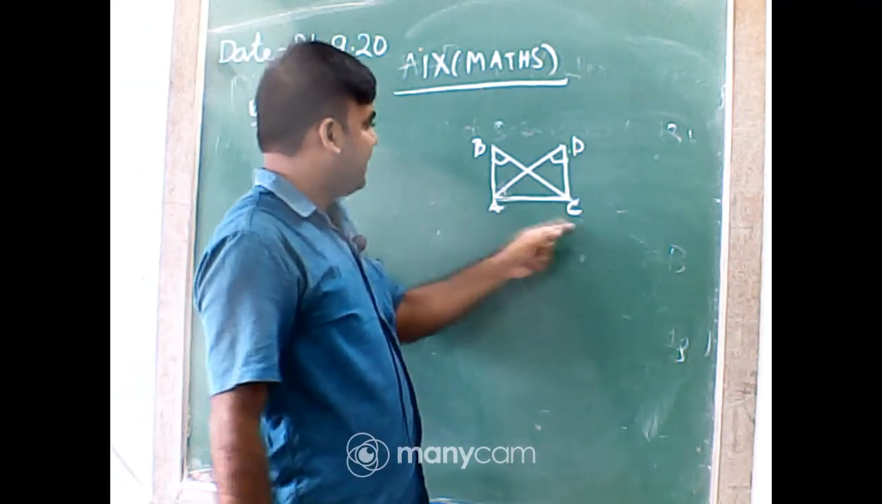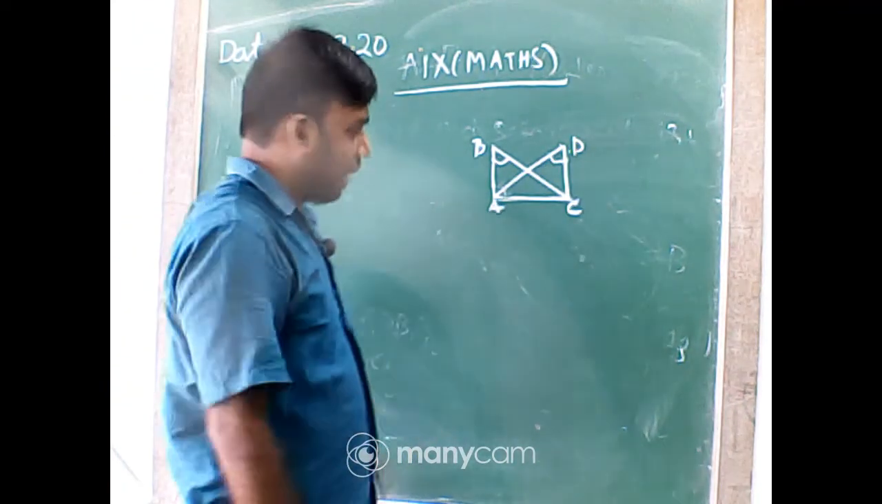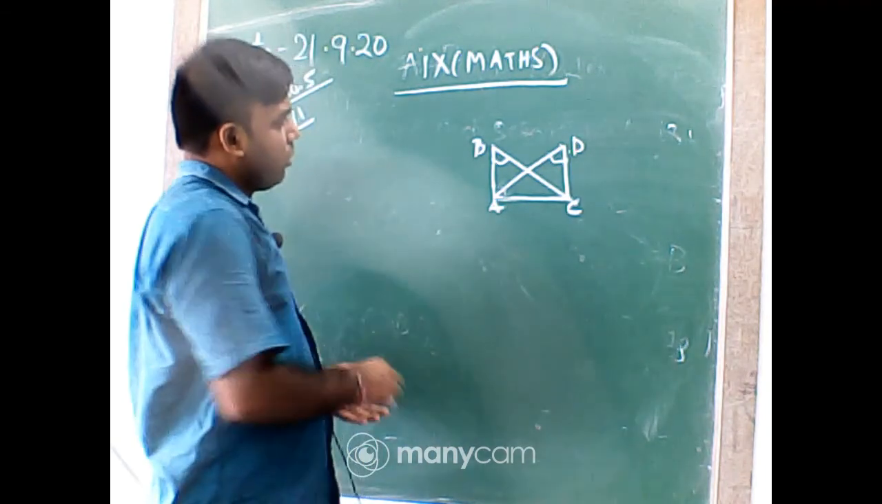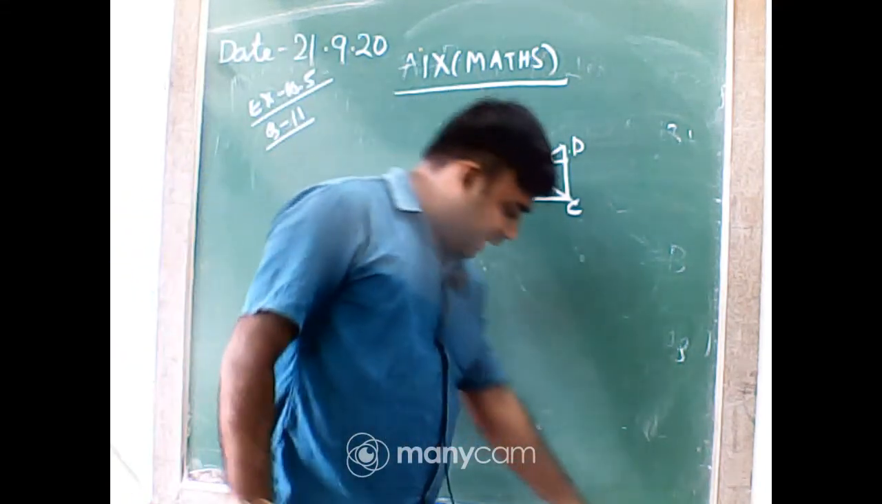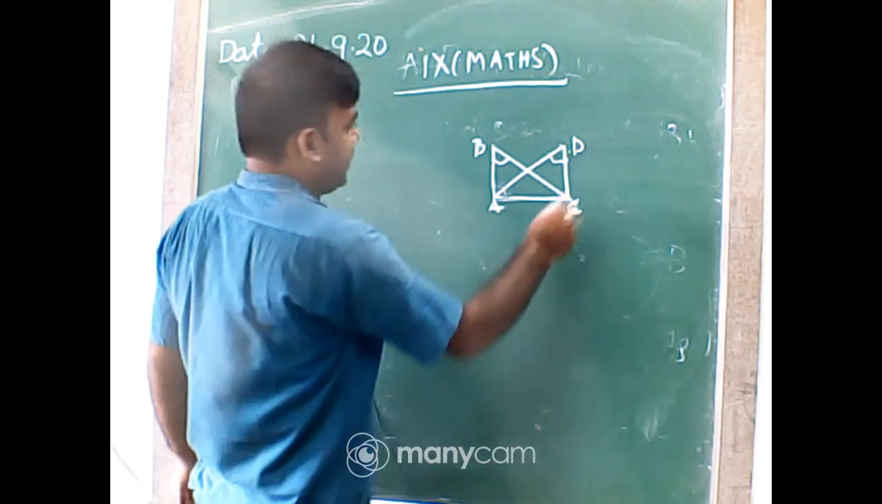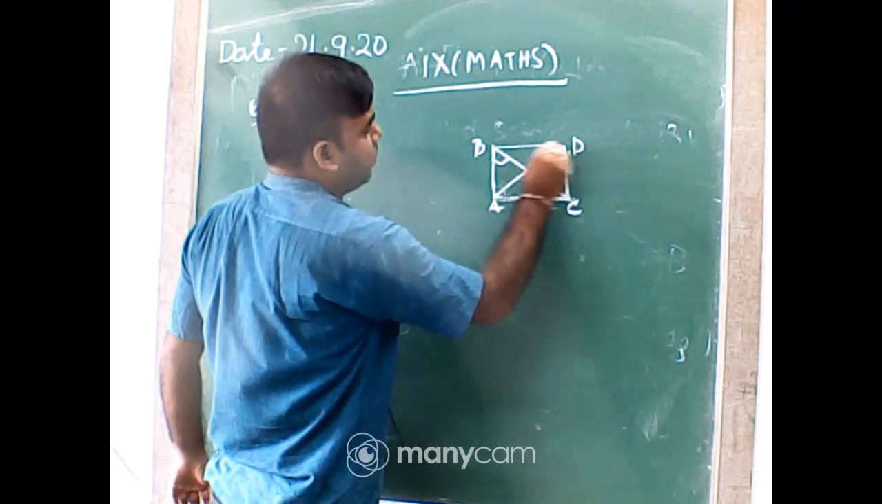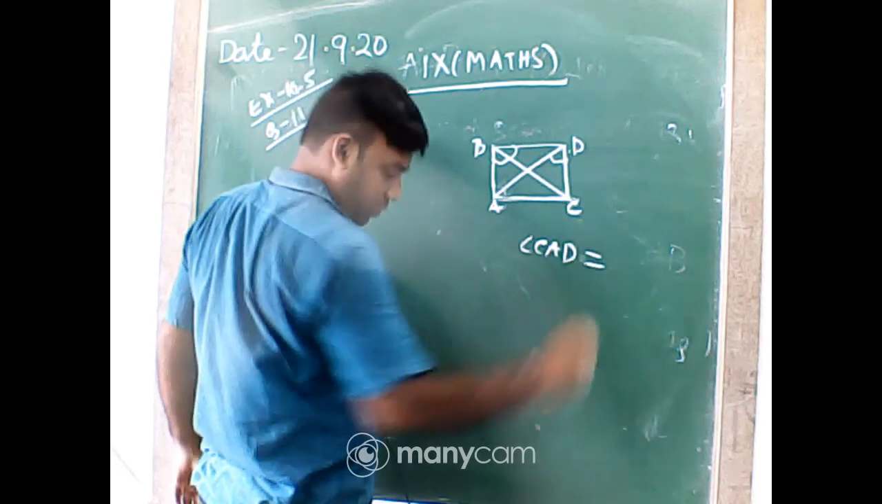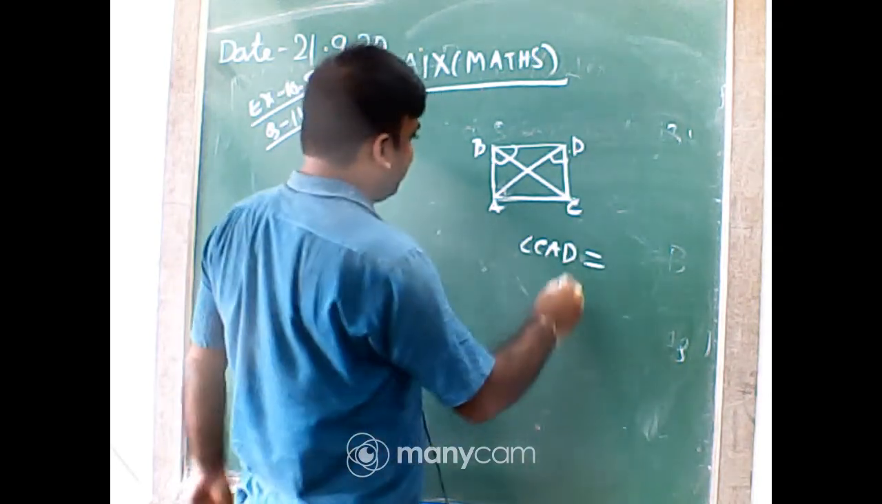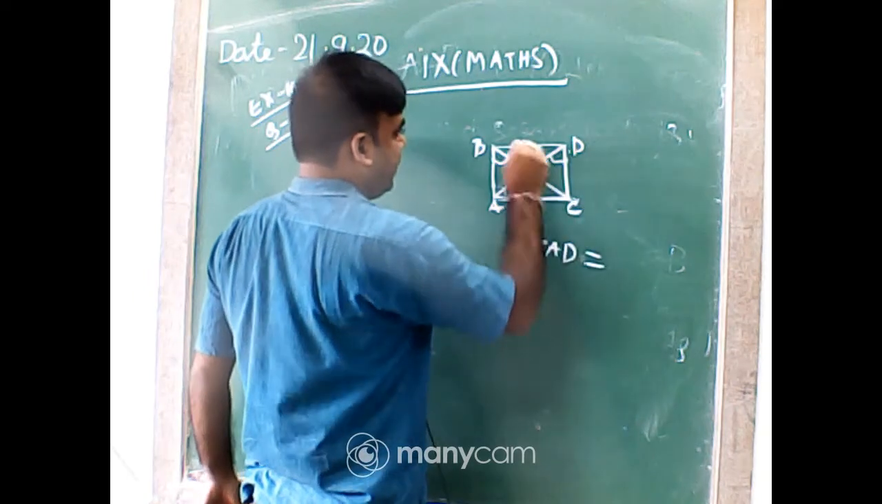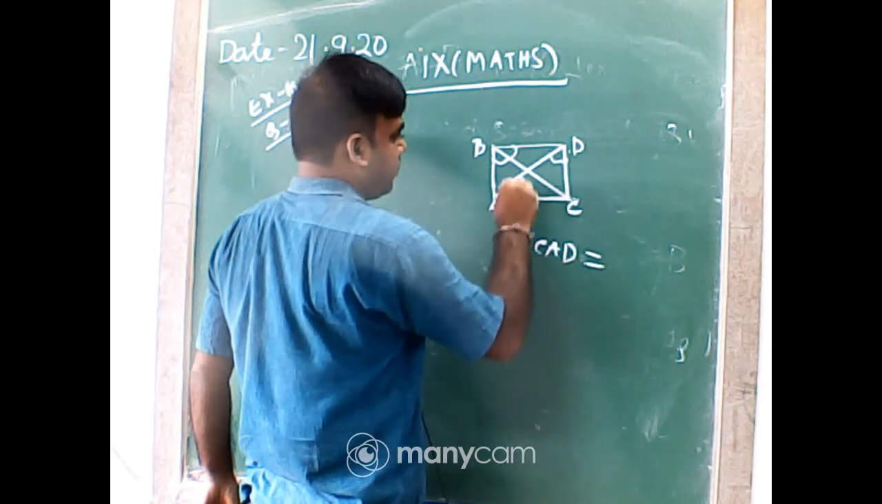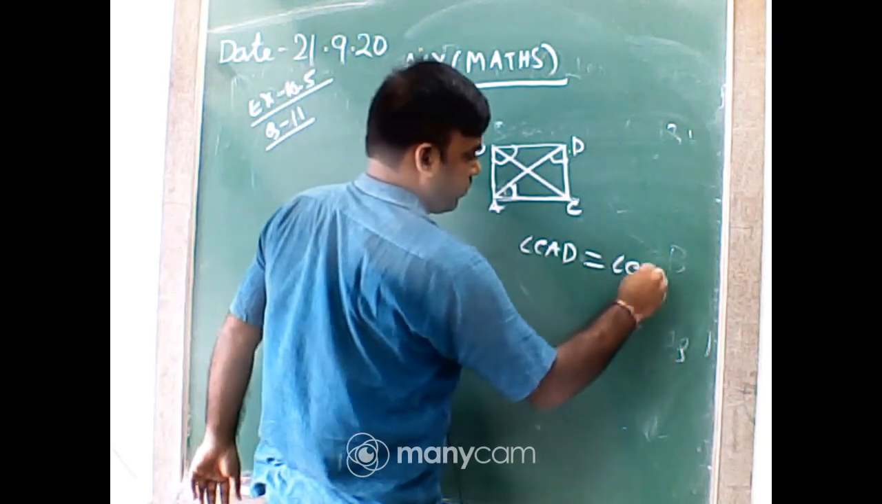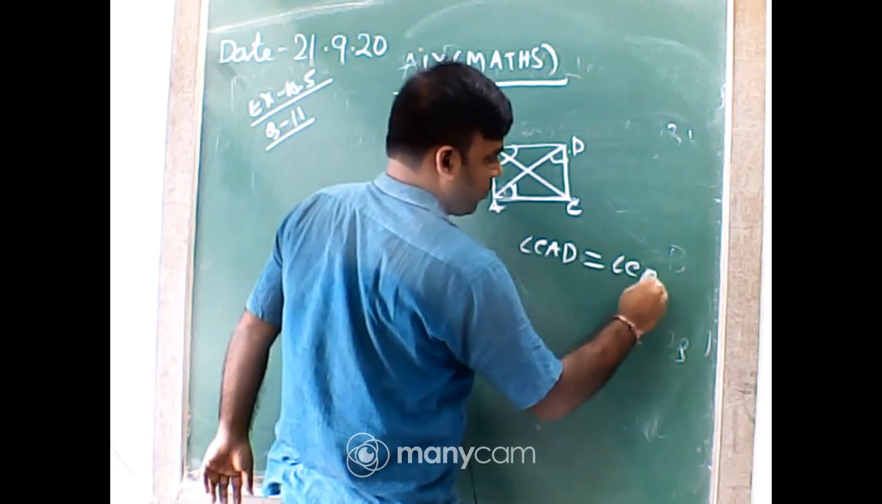So ABC and ADC, two right angle triangles. Now you have to say that angle CAD, so join BD, CAD equal to CBD. CBD and CAD, these two angles.